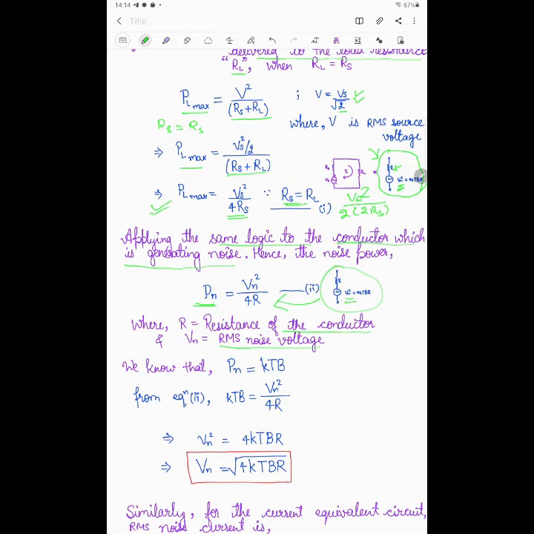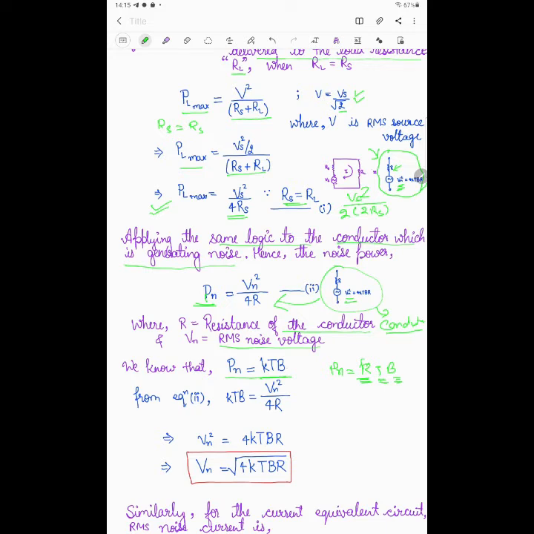Now we know that this thermal noise power Pn is the thermal noise power due to the source Vn, and for the conductor case thermal noise power is given by Pn is equal to KTB. Earlier I defined Pn as KTB, where K is the Boltzmann constant, T is the temperature, B is the bandwidth. Earlier I told you this is the thermal noise power generated due to the thermal energy received by the electron. Here I am taking the example of a conductor, so within the conductor thermal noise power will be there, equivalent to KTB, right?